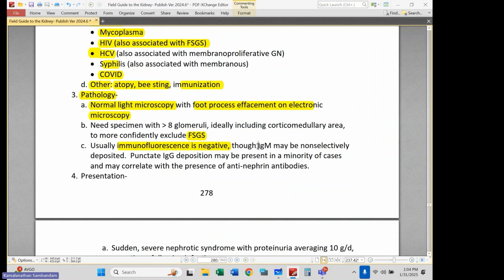Usually immunofluorescence is negative. However, there may be some non-specific IgM deposition. And now, more recently, people are describing these subtle deposits of IgG that may be present. And people are now diagnosing an antibody-mediated FSGS. They're actually detecting anti-nephrin antibodies in a subpopulation of these patients.